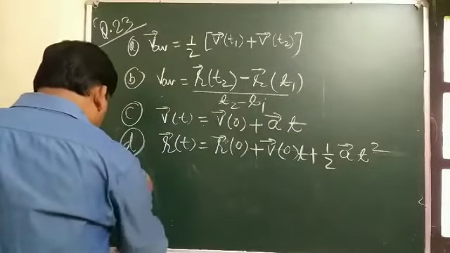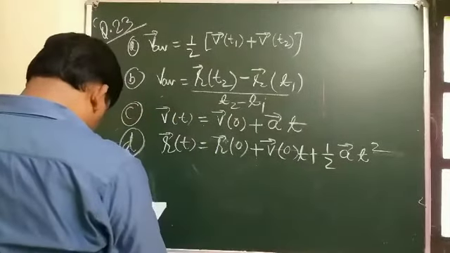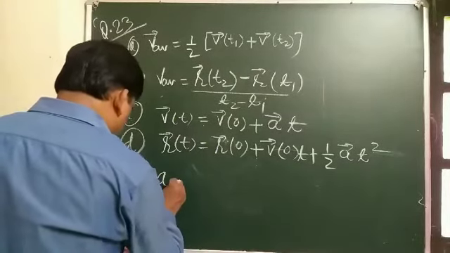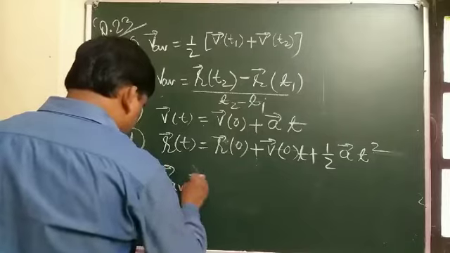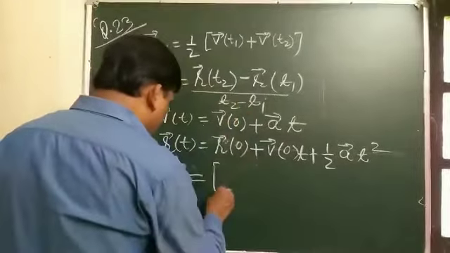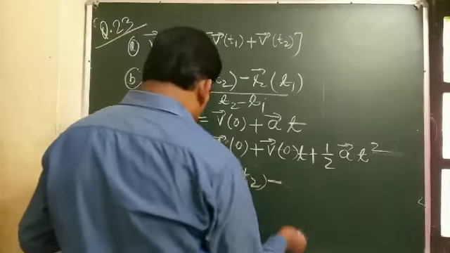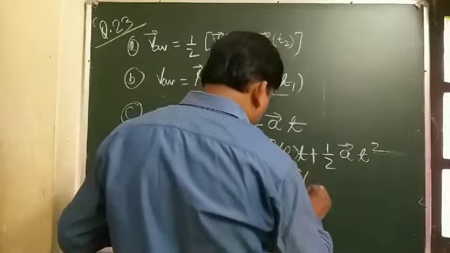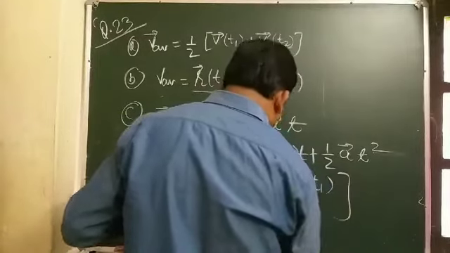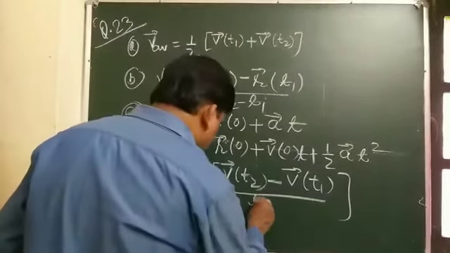And this is part E, which is given: A average is vector Vt2 minus Vt1 divided by T2 minus T1.